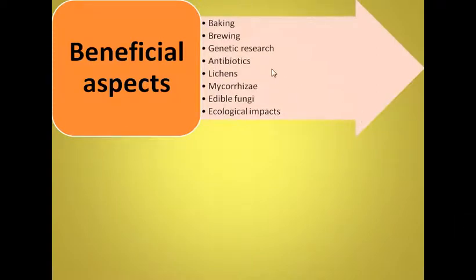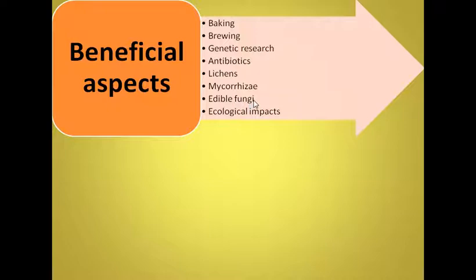Beneficial aspects include they are used in baking, brewing, they are used as organisms in genetics research. They produce antibiotics. They are components of lichens, mycorrhizae. These are mutually beneficial associations. Many fungi are edible.